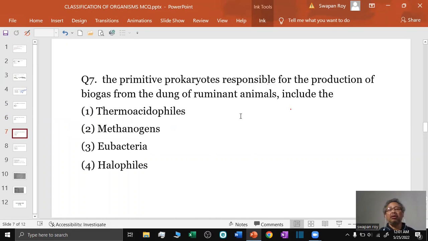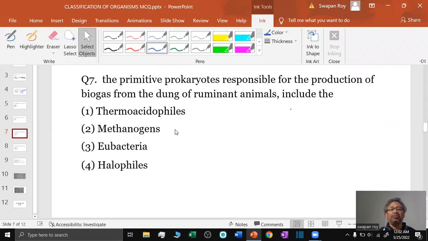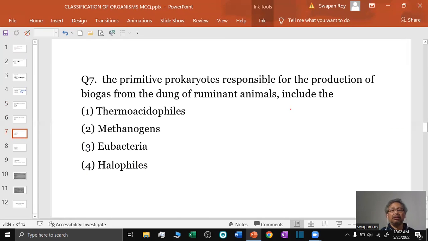Question 7. The primitive prokaryote responsible for the production of biogas from the dung of ruminant animals includes, the options are thermoacidophile, methanogen, eubacteria, halophiles. These are the organisms that are methanogens, methane producing organisms. In biogas, methane is the main component.